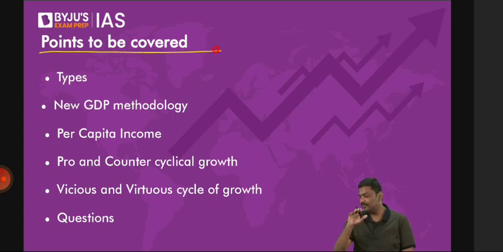And if you are reading newspapers, you would know that this idea was there in the newspapers. So what I'll discuss first is the different types. How do we basically calculate incomes? For example, there is one called GDP. Have a look at this. Long form also I've written here.